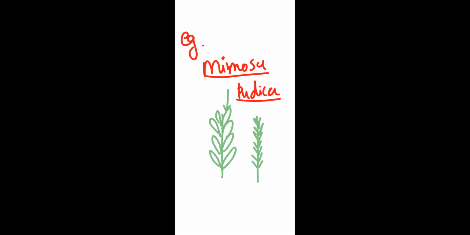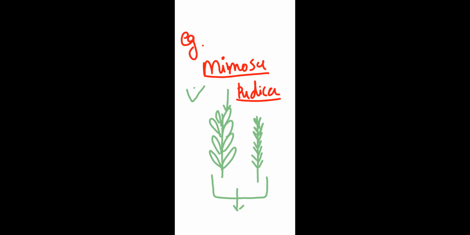Though the plants do not have any kind of receptor or sense organs, they can show this type of behavior. So remember, though plants do not have any sense organ, they do respond to external factors. Simplest example, remember this one, Mimosa pudica. When we touch the leaflets, okay, touch stimuli is given, then these leaflets are closed.